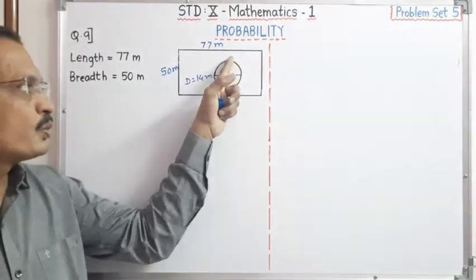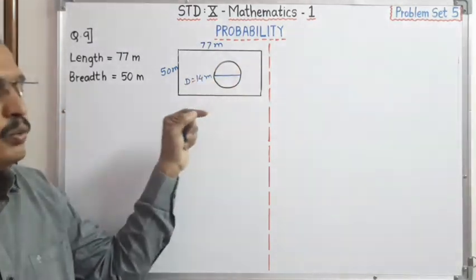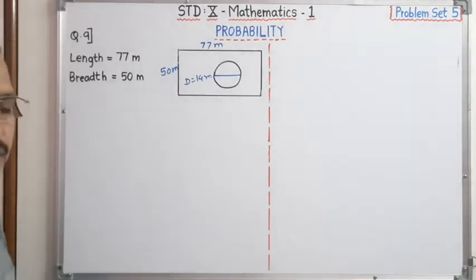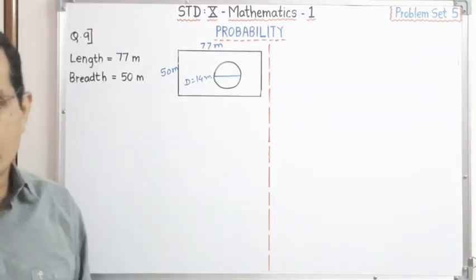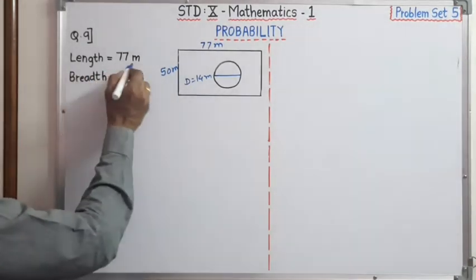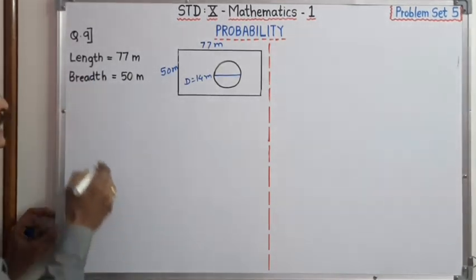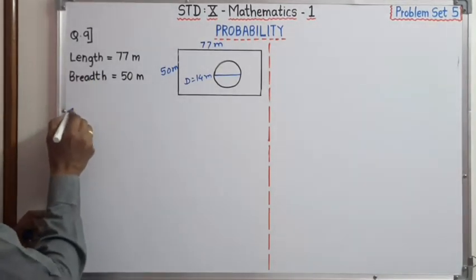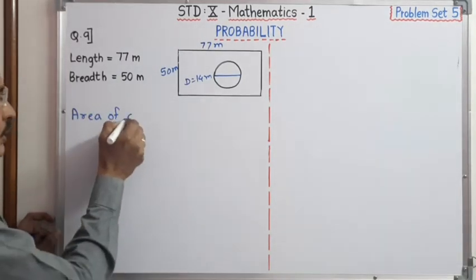For that purpose also we have to find out the area of this circular lake, and then we have to use the formula probability of A is equal to number of A upon number of S. First of all, length is equal to 77 meter, the breadth is given 50 meter, and therefore first of all we have to find out the area of the garden.